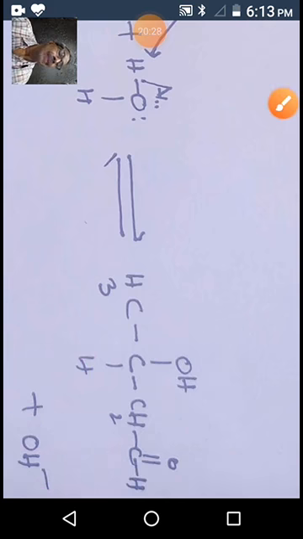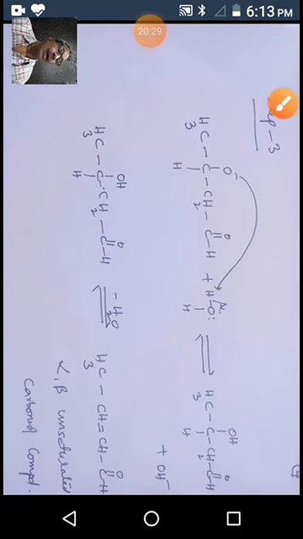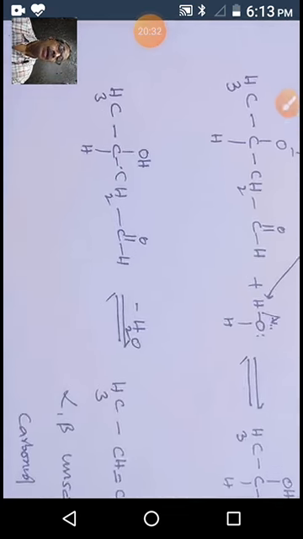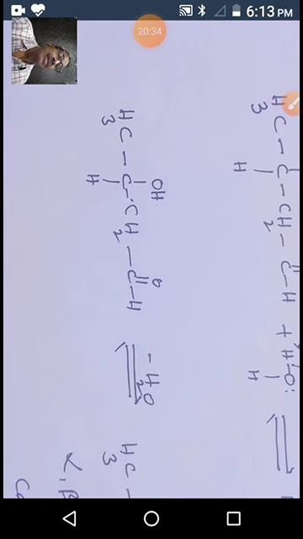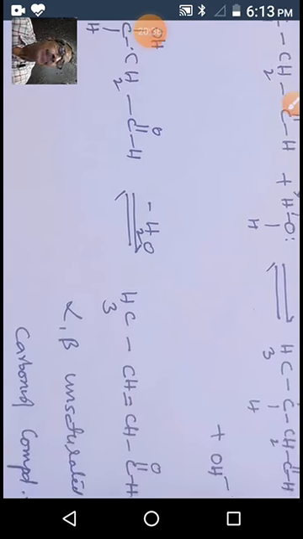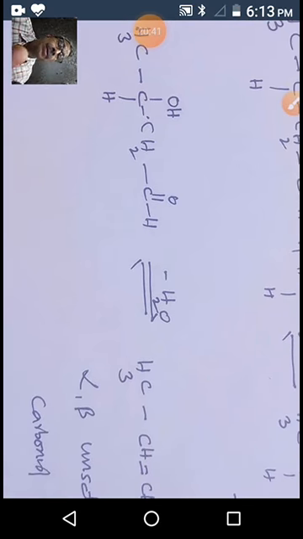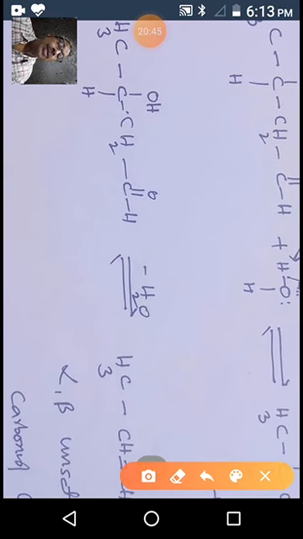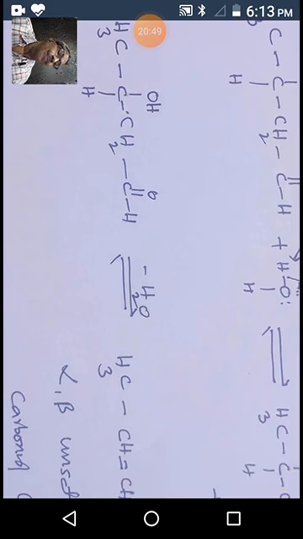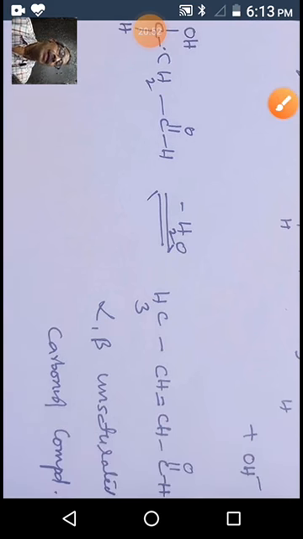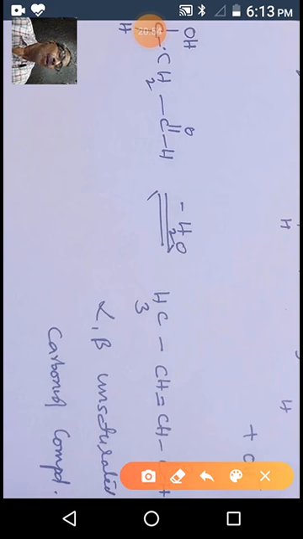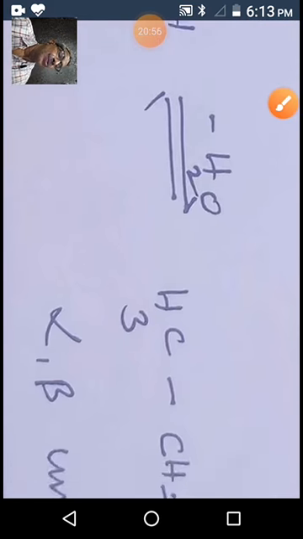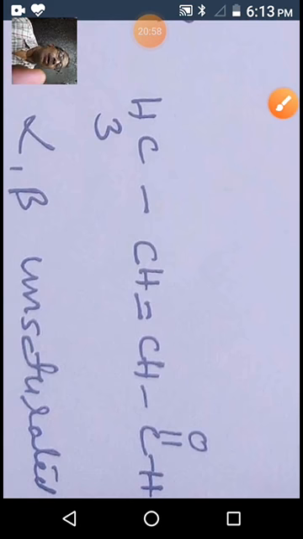So this is the mechanism. Finally, this compound, beta hydroxyaldehyde, is unstable. When it is heated, some energy is applied, and this hydroxide and H go off as water. Loss of water gives an alpha beta compound.